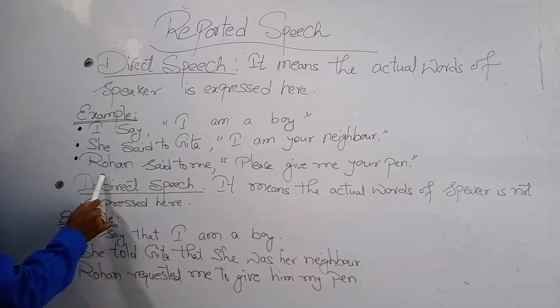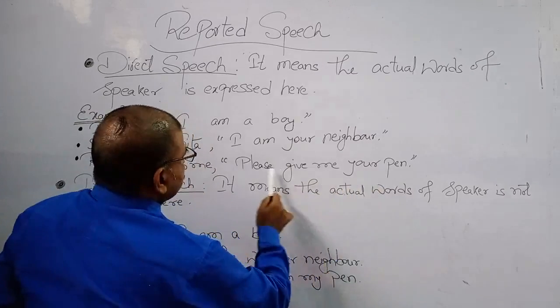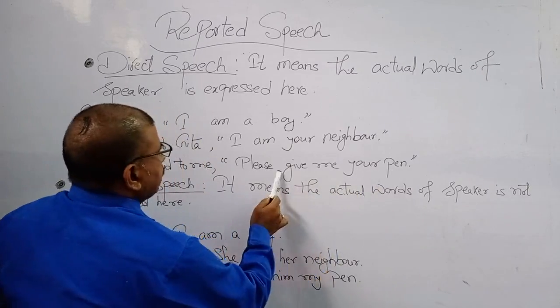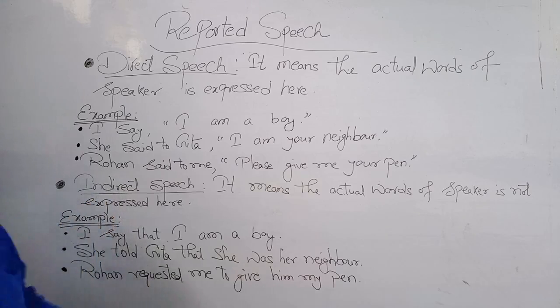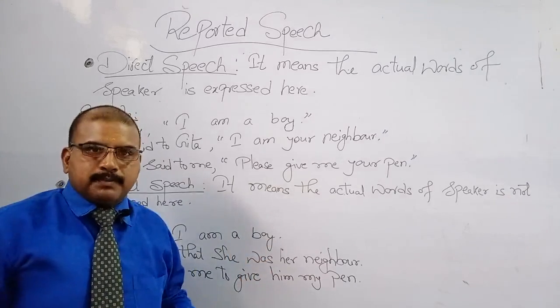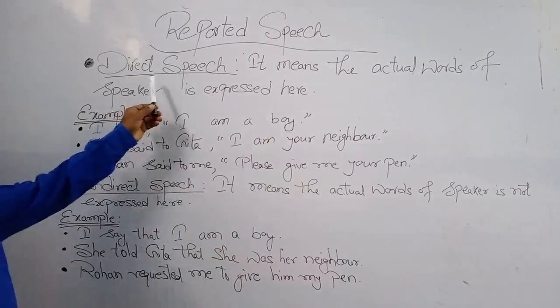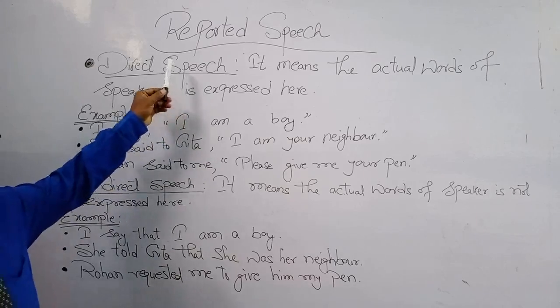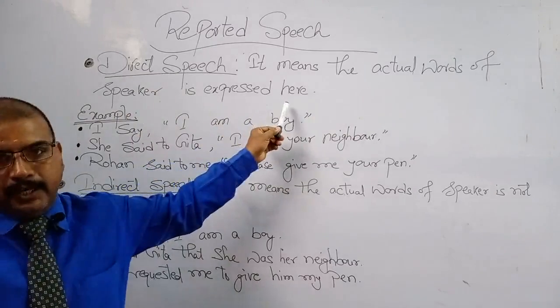And "please give me your pen" are the actual words of the speaker Rohan. So when we express the actual words of a speaker, that speech is called direct speech.